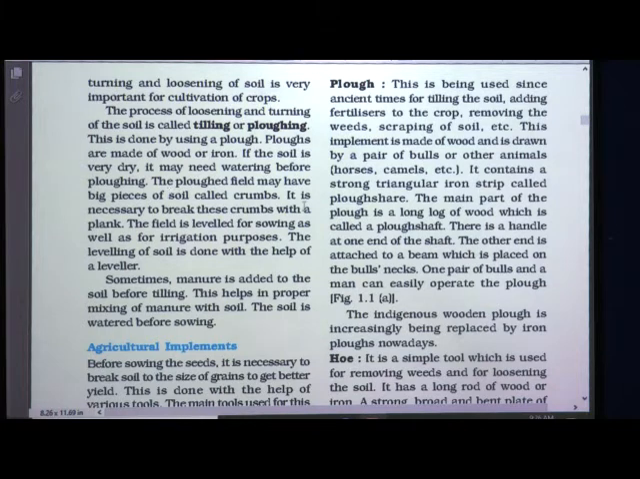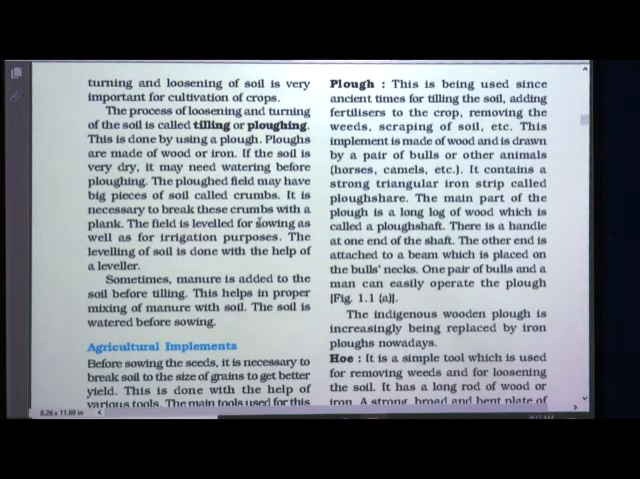The plowed field may have big pieces of soil like crumbs. So, big pieces of soil are called crumbs. It is necessary to break these crumbs. So, these soil crumbs should be broken first into small parts, small particles. So, it is necessary to break these crumbs with a plank. Okay, a plank is used for breaking these crumbs.